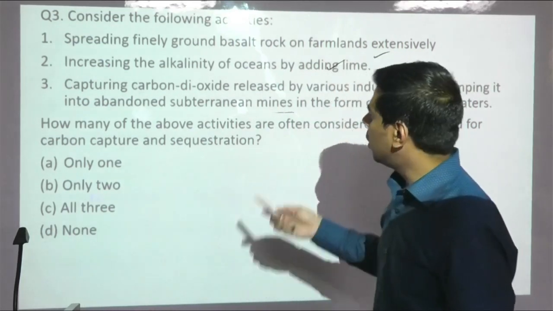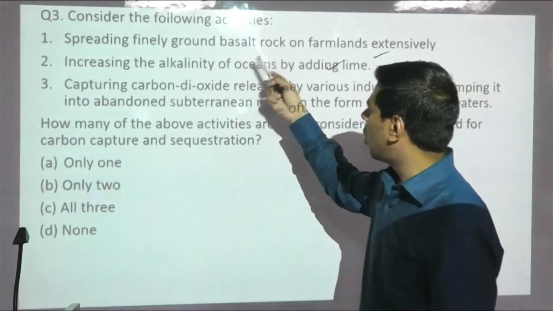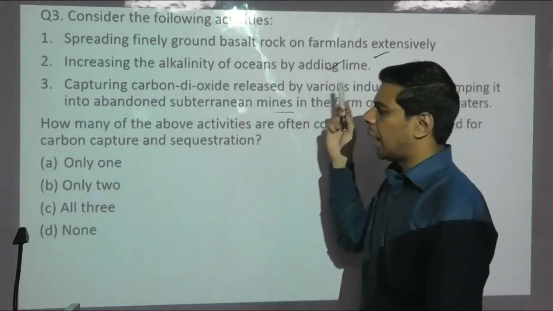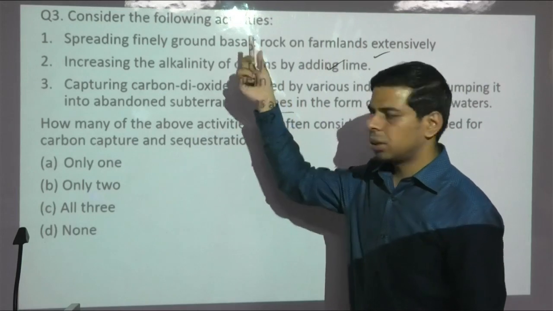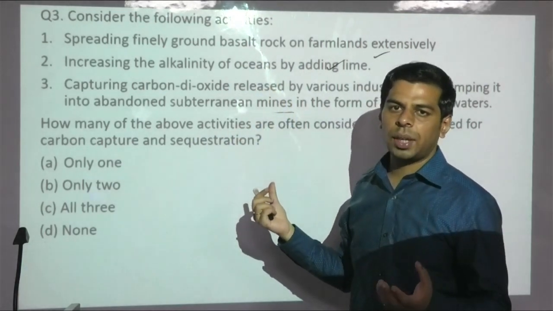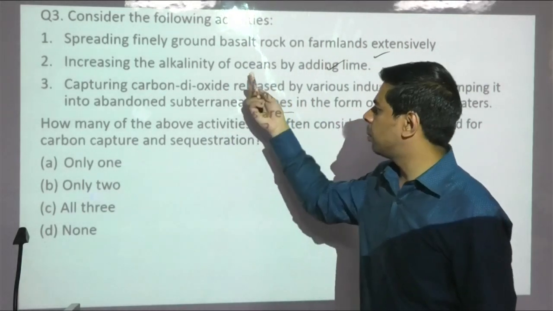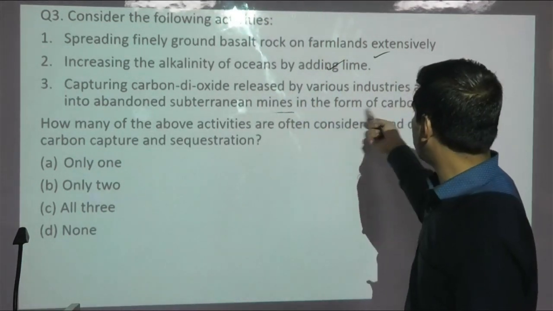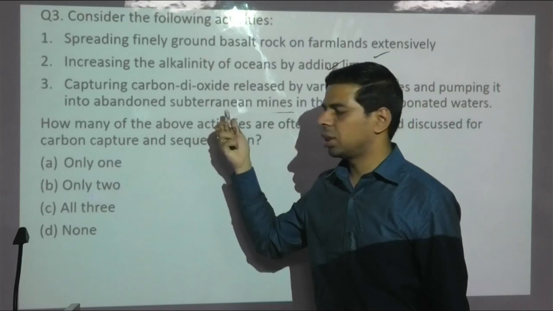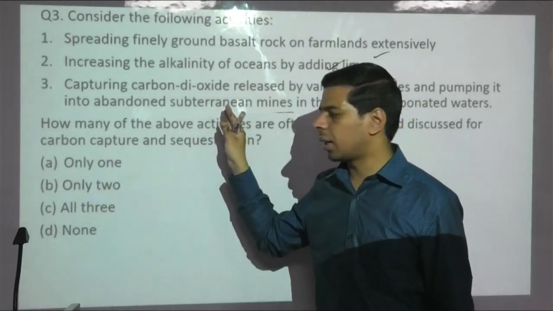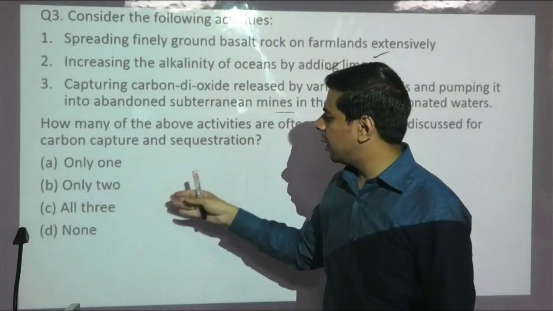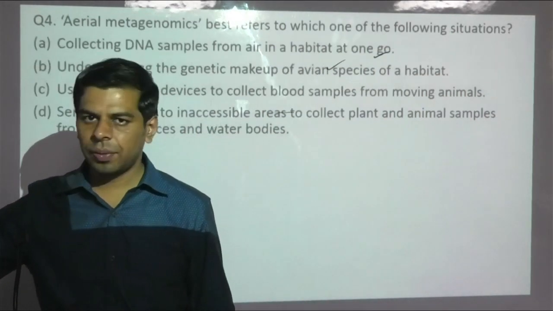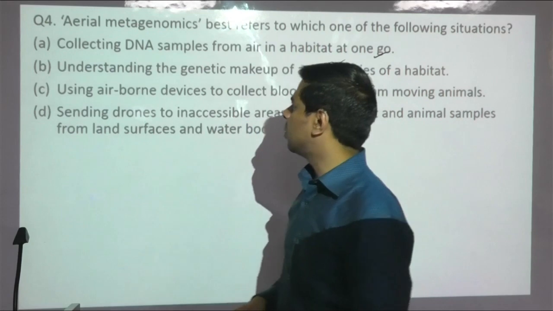Here, all the given three methods, use of basalt, and increasing the alkalinity of the ocean by adding lime, because that's the compound which sequesters, and we have seen how bicarbonate shells in the marine ecosystems play a role. The third one was once again in news, and it is a correct example of carbon sequestration. A lot of articles carried this as well. So out of the given three combinations, all three are correct. Once again, the golden rule of picking the all-options-correct answer holds true in this question.